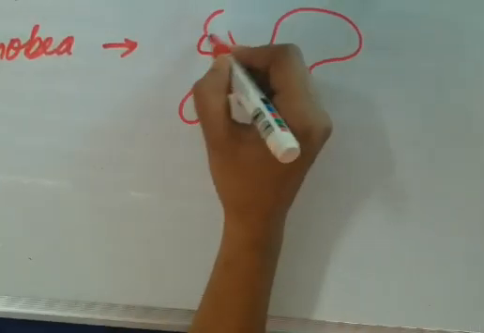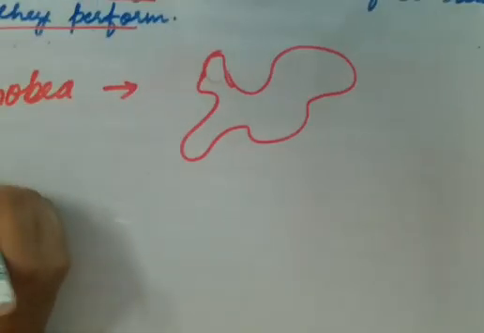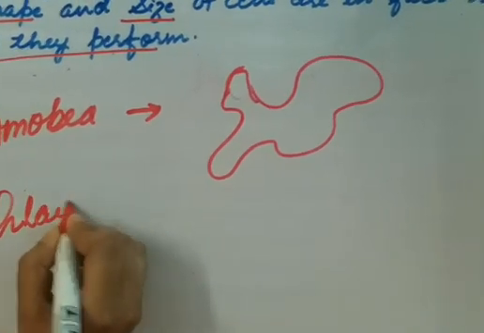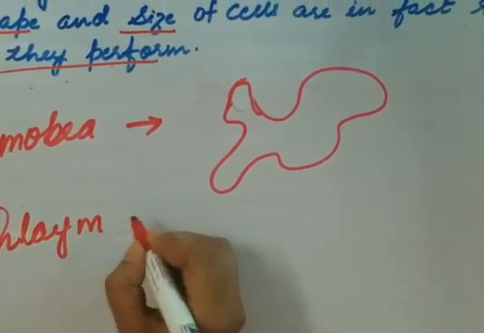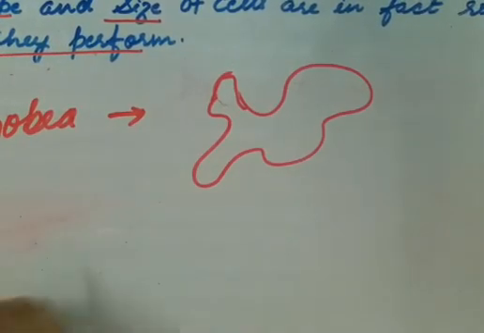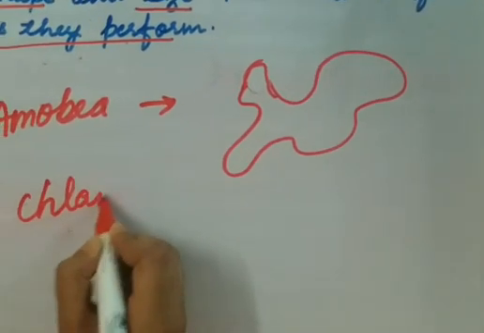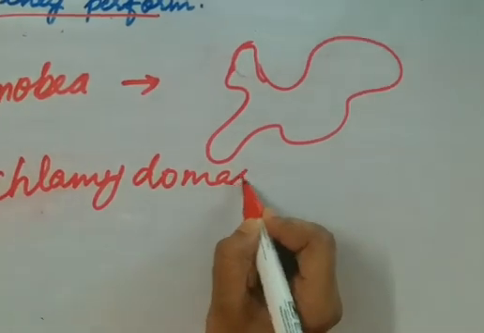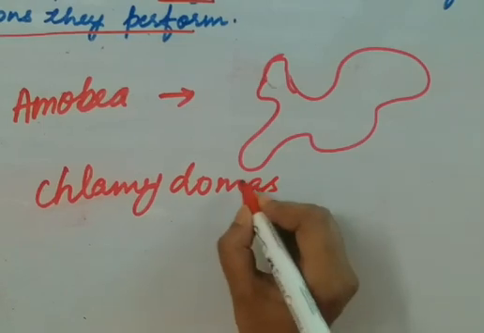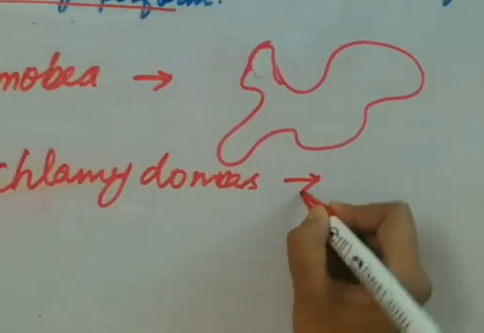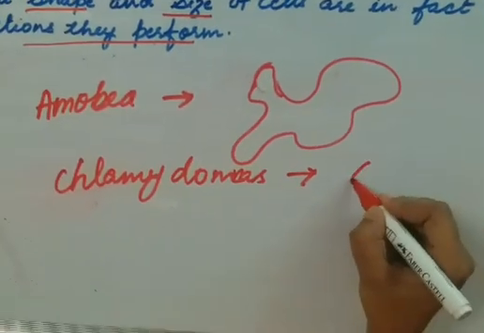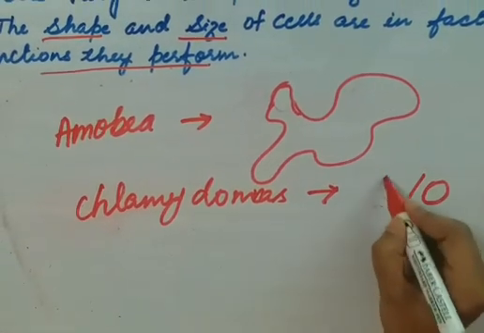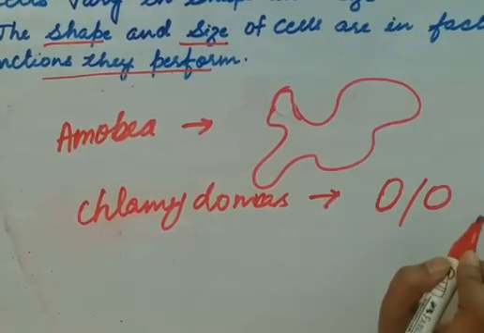Then Chlamydomonas has an oval or round shape.